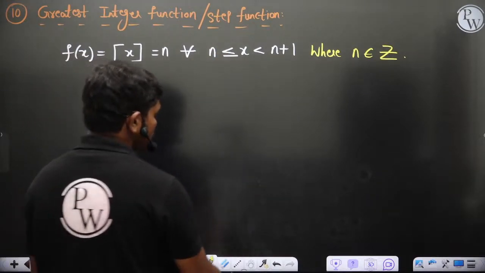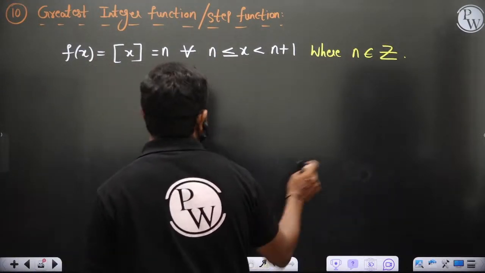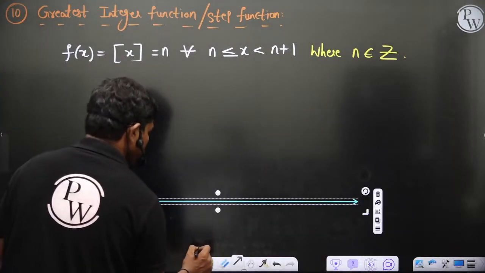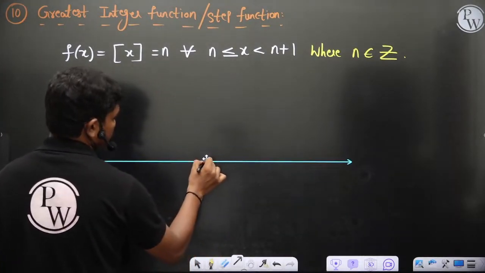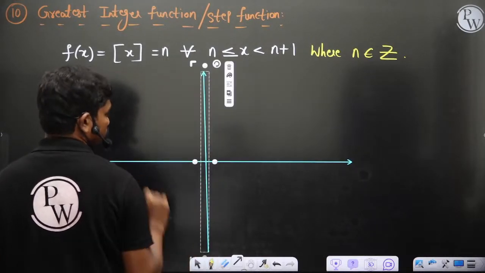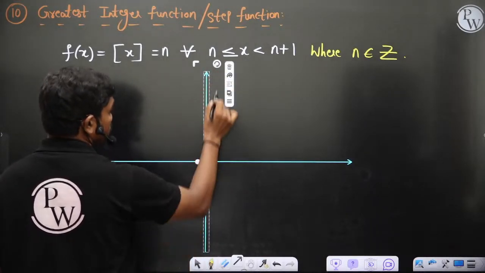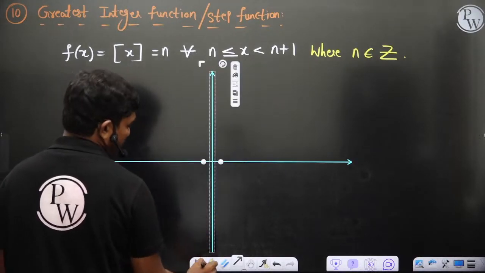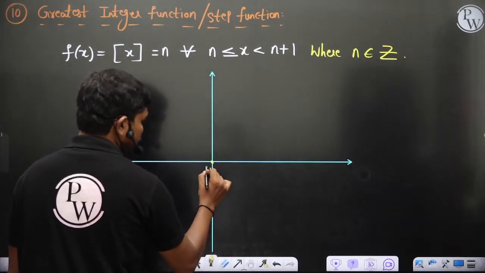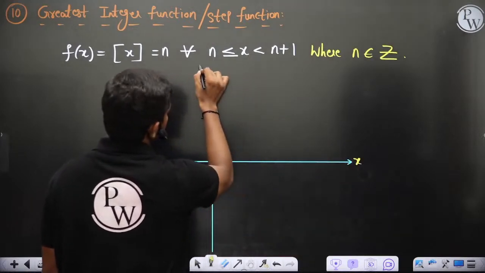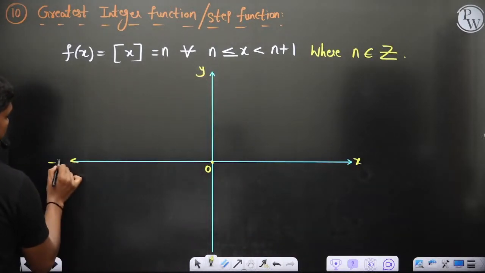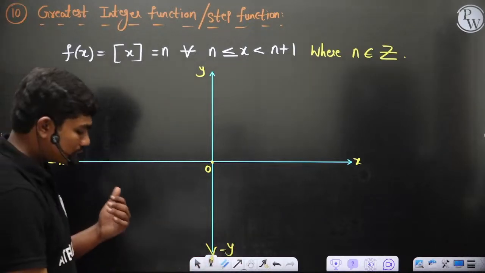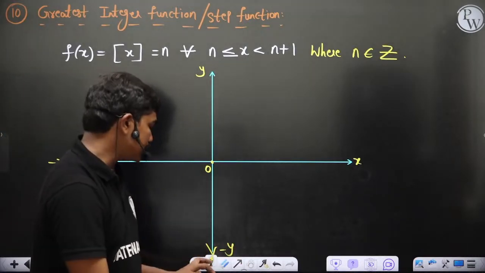Okay, now if you plot this, it's also called the step function. We'll see why in a short time. If you try to plot this function, let us plot this. This is the origin, this is x, and this is y, and obviously minus x and minus y. Now, before drawing the graph, we want to do some analysis.